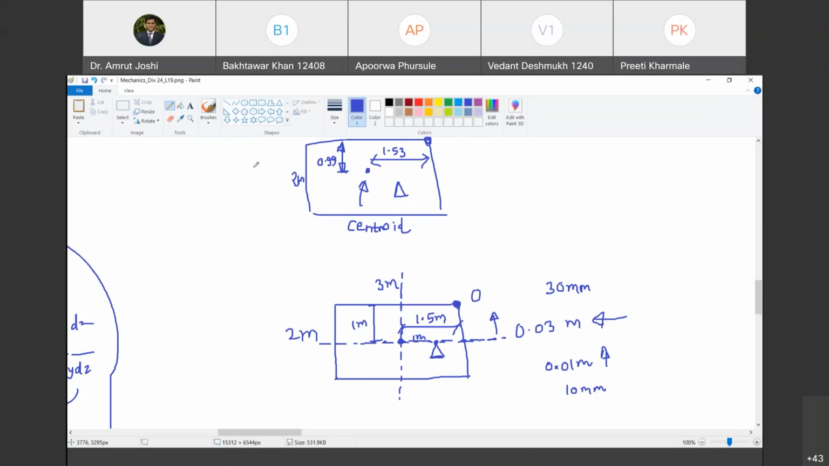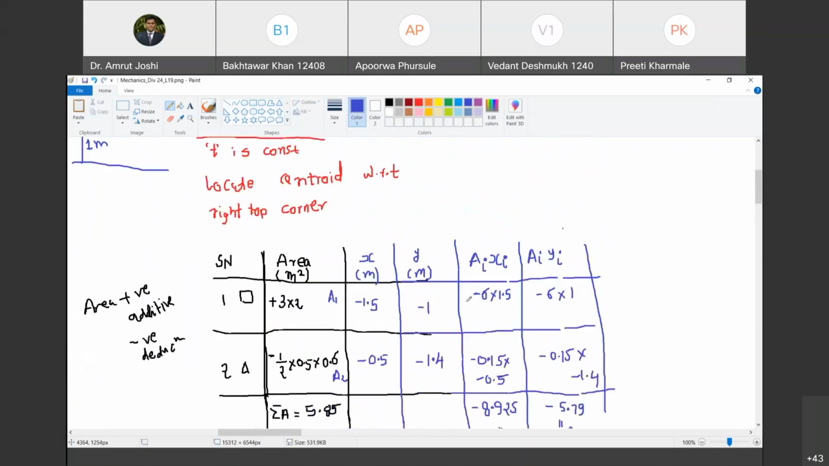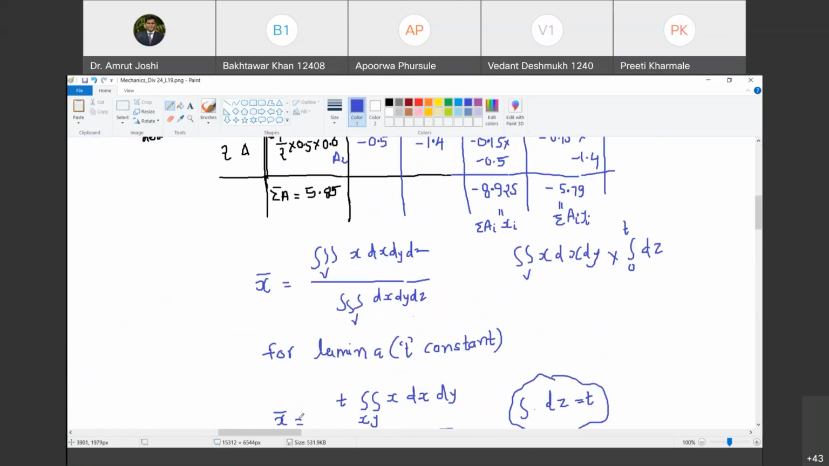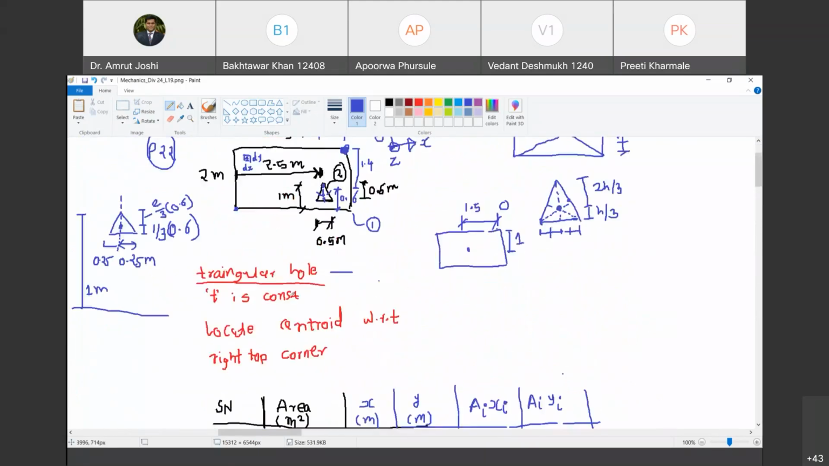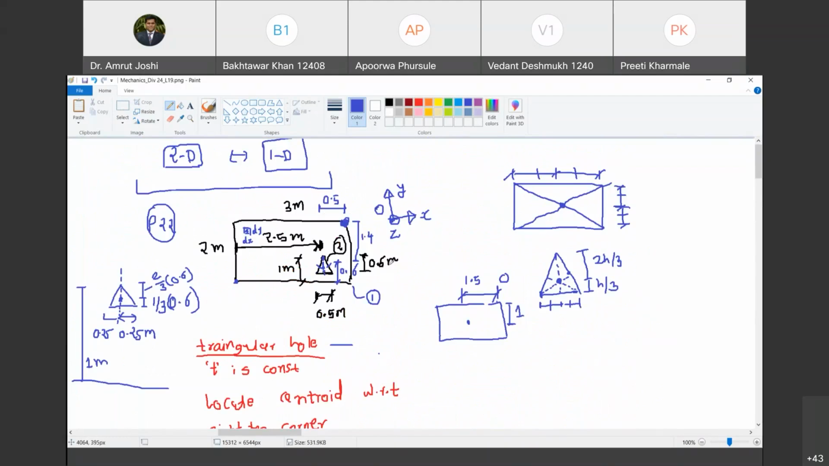Yes, sir. Okay. So having said this, now we are going to solve few more problems based on this. So what do we do in essence to solve such kind of problems? We divide the given figure into n number of regular figures. Regular figures or regular shapes are those for which the location of centroid is already known. Are you with me? Yes, sir.